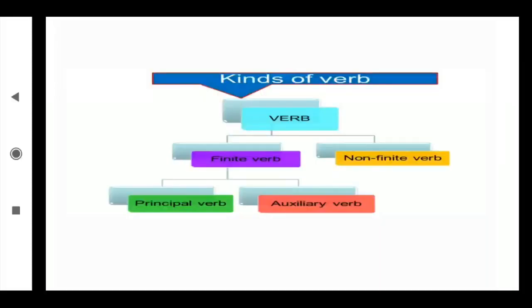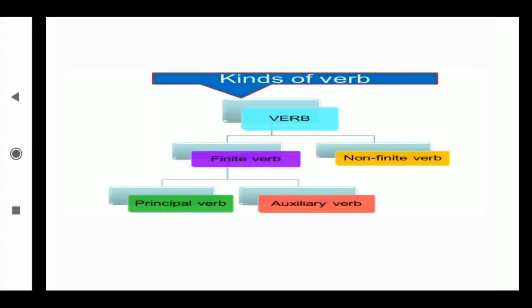Now, regarding this action word, we are going to discuss what is transitive and what is intransitive. Now, kinds of verb: finite verbs are there, non-finite verbs are there, and in that, the principal verb and the auxiliary verb. Principal verbs are called the main verb, auxiliary verbs are called the helping verbs, which are giving direction to the main verb. Okay. Now, transitive verb means what?